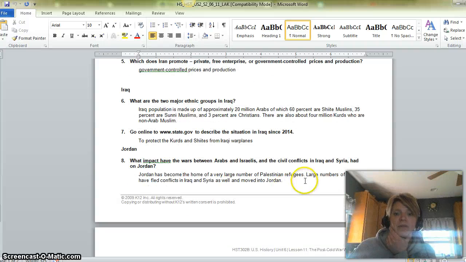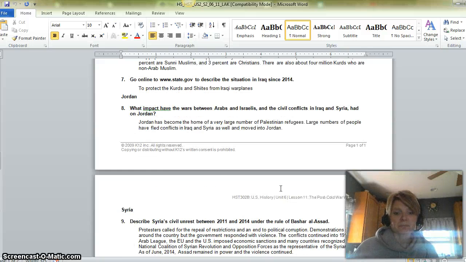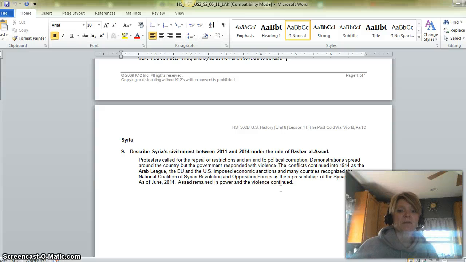Jordan has become the home of a very large number of Palestinian refugees. Large numbers of people had fled conflicts in Iraq and Syria as well and moved into Jordan. And if you look at the geography of where Jordan is, you can see why. It's because it's near all those countries that are having those conflicts. And then lastly, describe Syria's civil unrest between 2001 and 2014 under the rule of Bashar al-Assad. Okay, so we're going to go to Syria now.